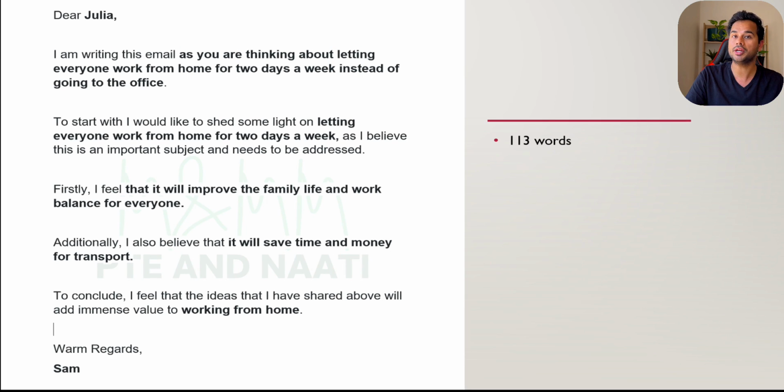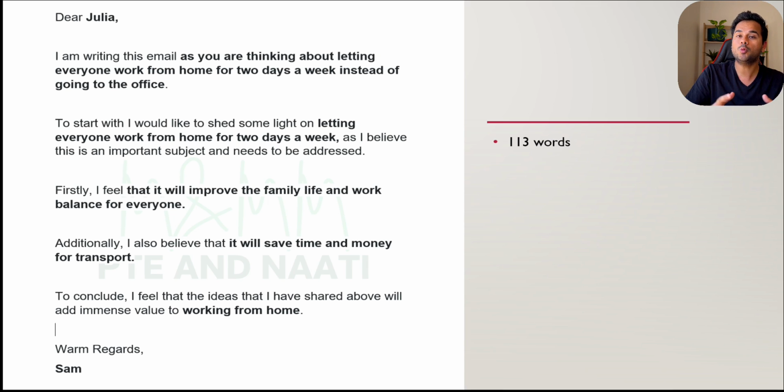You can either take a screenshot of that, take a picture of that, even write this down, whatever works for you. I don't want you to memorize this email content that I've given you, but it's a good reference for you to understand how to type an email with the same ideas and the same content that I've used. So what I've done is, dear Julia, comma, I'm writing this email as you're thinking about letting everyone work from home for 2 days a week instead of going to the office. I've used the exact same essay statement. I haven't even changed a single word in this.